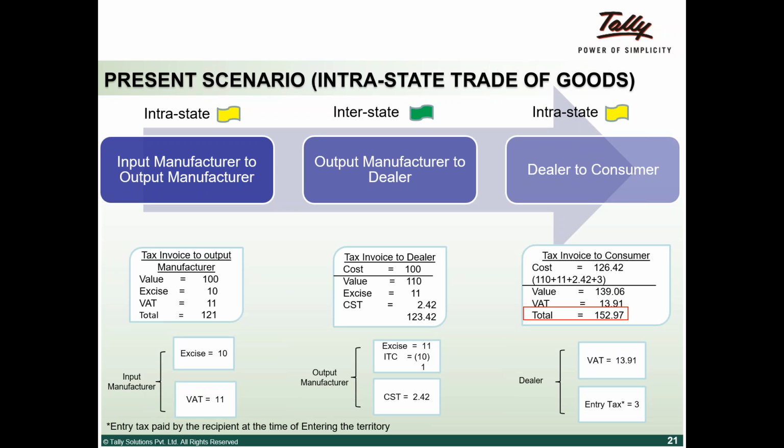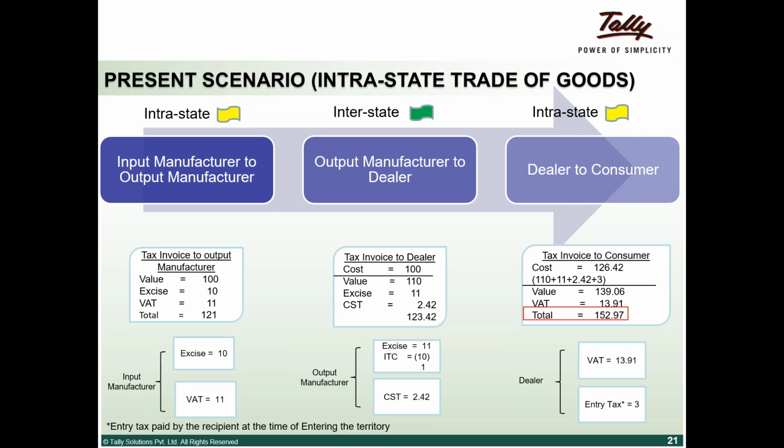Now his cost is 100. The value addition he does is 10%, making it 110, with excise duty of 11 and CST. Between the dealer and output manufacturer, we presume that C form is issued, so at a concessional CST he will be supplying the material to the dealer.